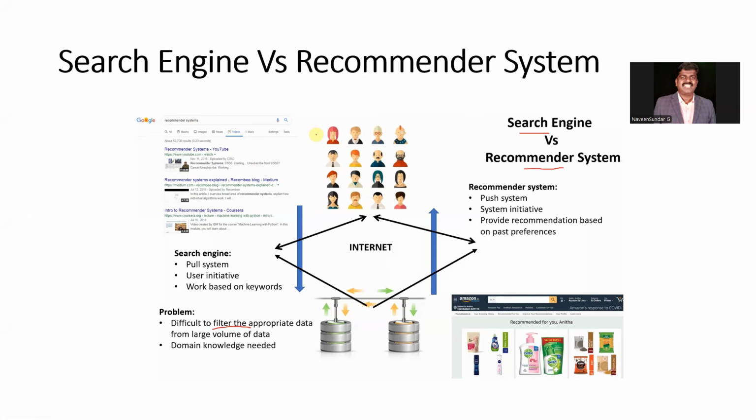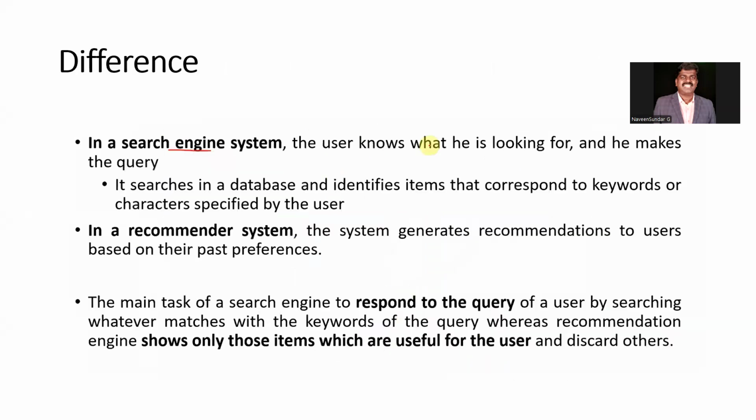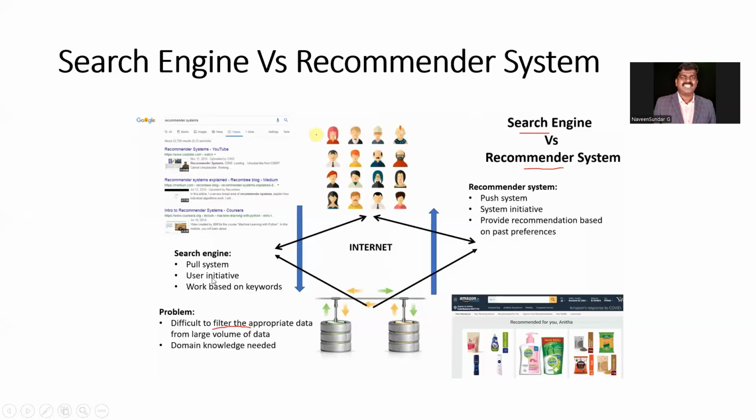It is not necessary for the user to have prior knowledge about what is required. It is completely taken from the profile, or the likes we have given, whatever it may be. Whenever we purchase a product, it gets feedback from the user. All this information is fetched, and the system pushes the information to the user. That is why we say the recommender system is a push system, while the search engine is a pull system, user initiative versus system initiative.